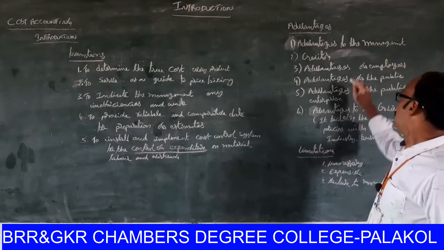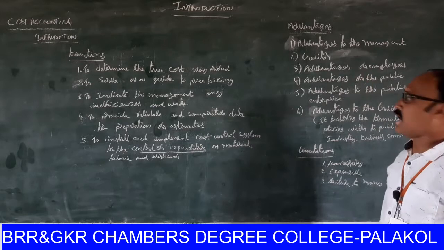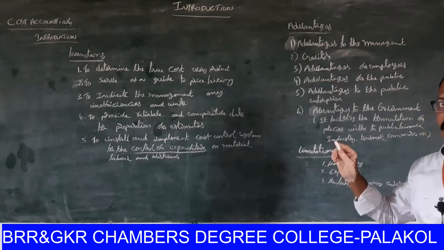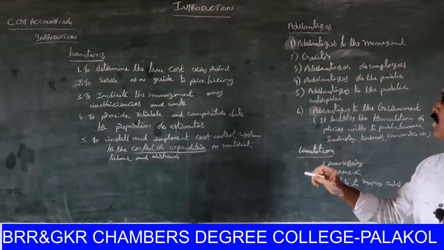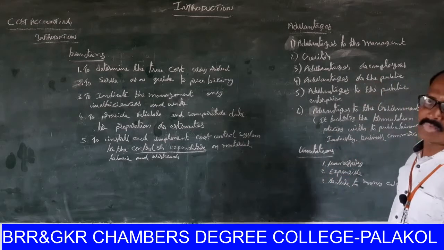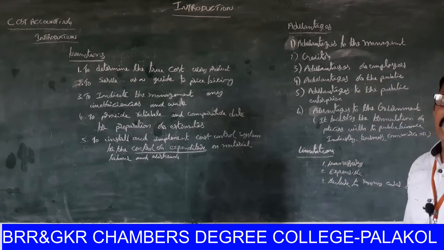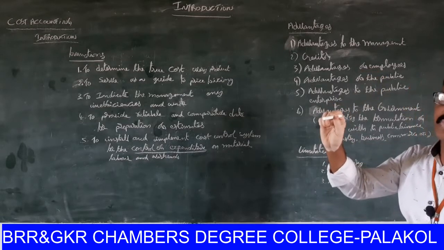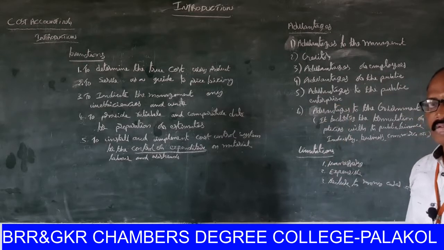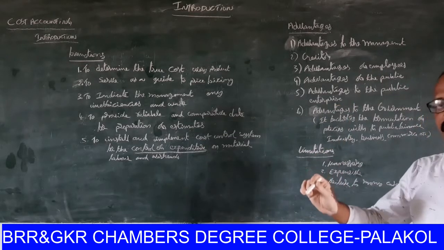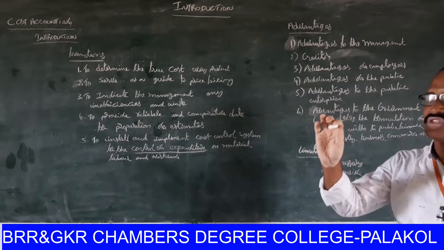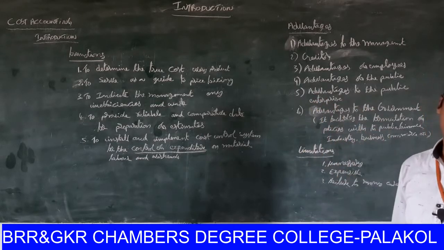Next one, advantages to the employees. Cost accountancy is very helpful to employees. How is it? Cost accountancy calculates the efficiency of the employees. The wages are paid on the basis of efficiency to the employee.